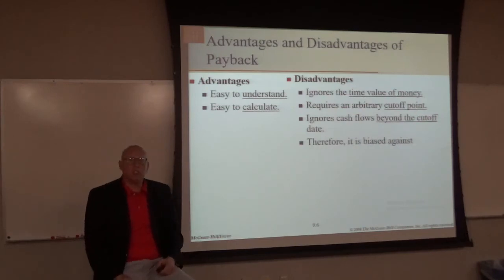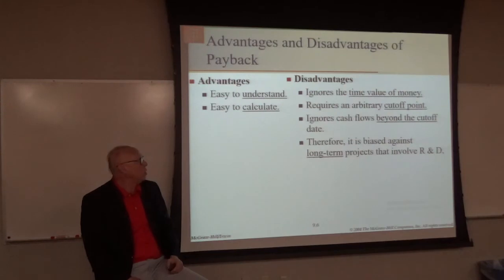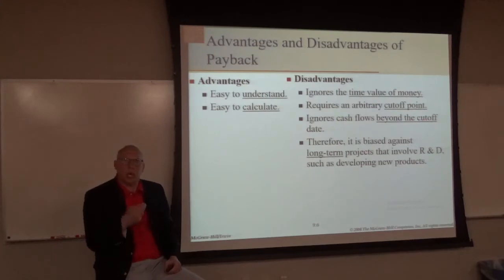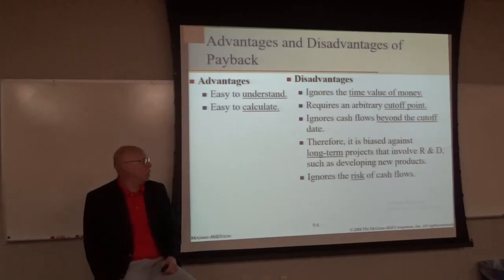And so this method is biased against long-term projects that involve research and development, such as developing new products. Projects that take a long time period are going to be rejected by this method, even though they may generate a lot of cash flow and value for the firm. Okay, so we have to be careful of the payback method.